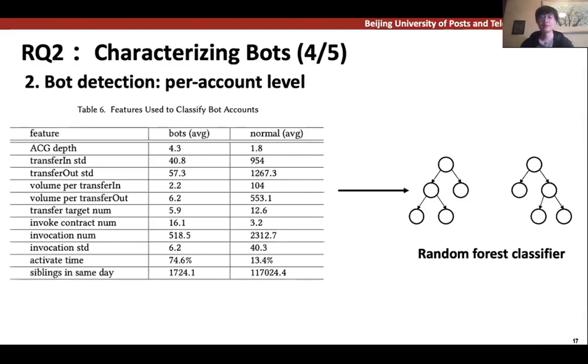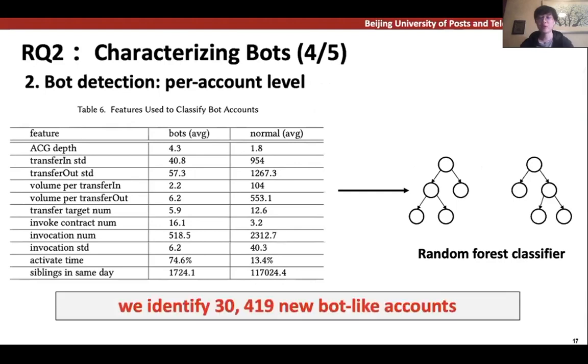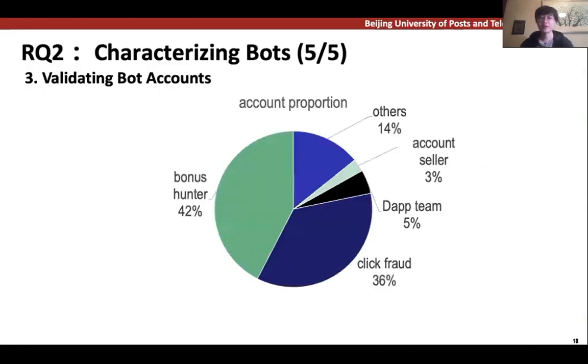Beyond the community level, we also did per-account level detection. We extract features from the 3 graphs we built earlier. Because of the limited time, we will skip the details of these features. We then use a random forest classifier to classify the bots. We discover over 30,000 new bots in this way. To validate our results, we next examine the detected bot accounts by finding their purpose. With manual sampling and a semi-automated approach, we confirm the purpose of 86% of bot accounts.